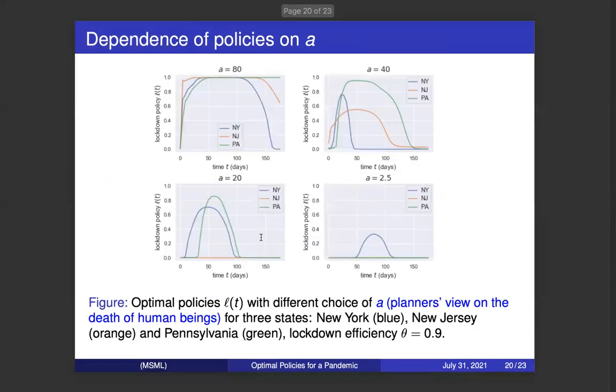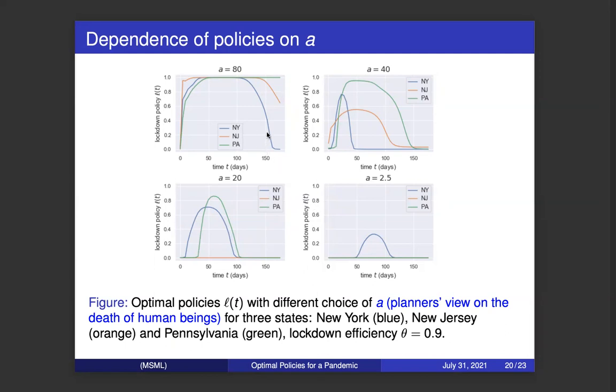The first plot shows the dependence of policies on the hyperparameter A. A represents the planner's view on the death of human beings. If A is large, then the planners pay more attention to the deaths of human beings. They would like to spend more money on lockdown policies to reduce the deaths. And the experimental results coincide with the intuition.